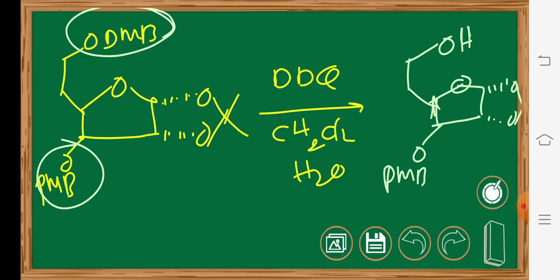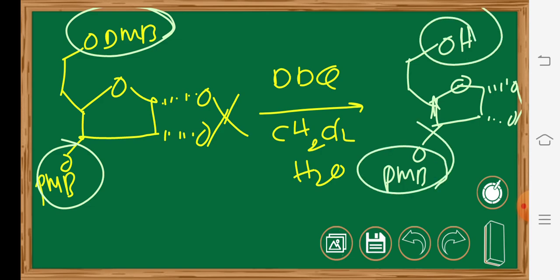Now in case both groups are present, then selectively the DMB will be deprotected and converted to hydroxy, while the PMB group will remain intact. So this is one of the most important applications of DDQ, other than dehydrogenation and the conversion of alcohols to ketones, etc.